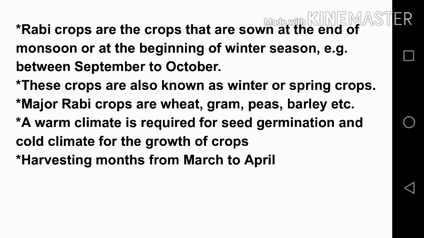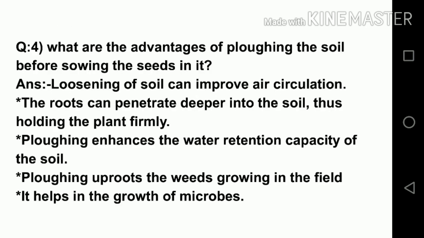The question number 4. What are the advantages of plowing the soil before sowing the seeds in it? The answer is, loosening of soil can improve air circulation. It means air could penetrate deep into the soil. The roots can penetrate deeper into the soil, thus holding the plant firmly. So if air will penetrate deep into the soil, the roots also can penetrate deeper into the soil, and then they can hold the plant firmly.